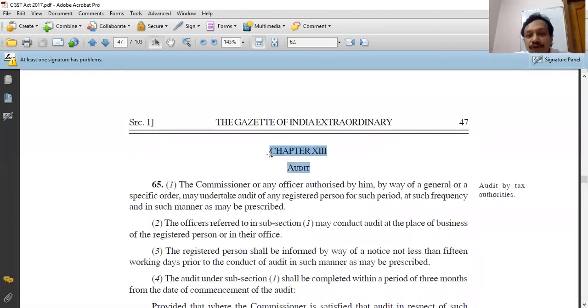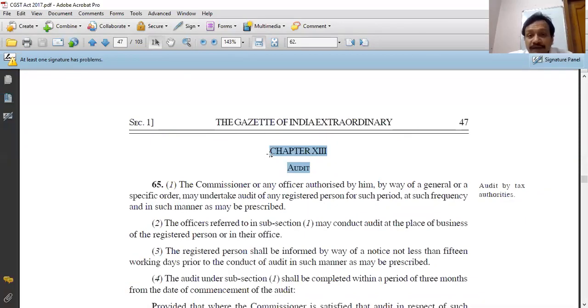If you remember, chapter 12 was the topic dealing with assessment. The starting section of assessment was section 59, which says that there can be self-assessment. In fact, normally the assessment is self-assessment. If there is a self-assessment concept, that means the department trusts the registered persons that they will show the GST honestly.